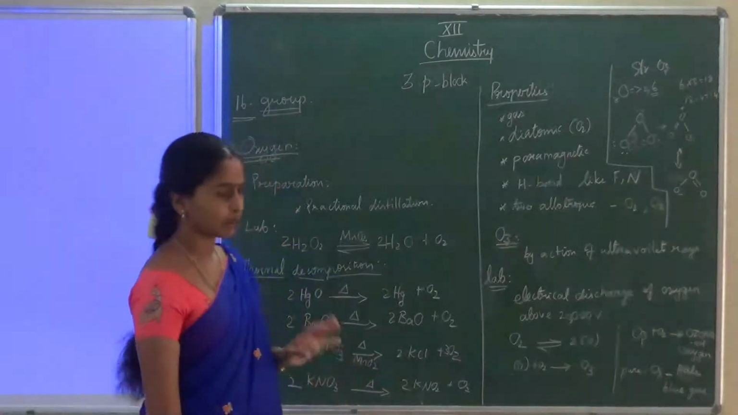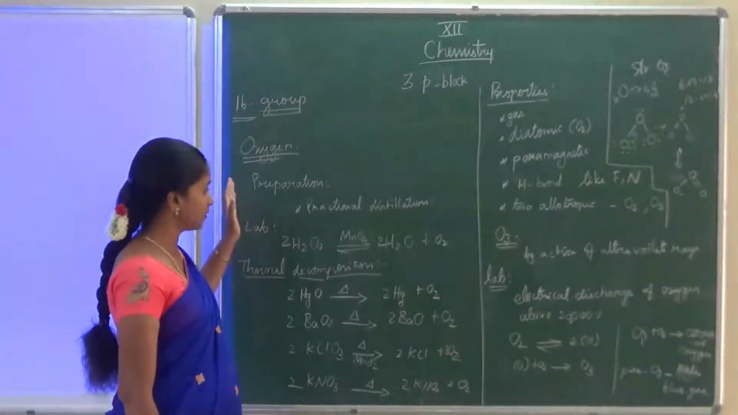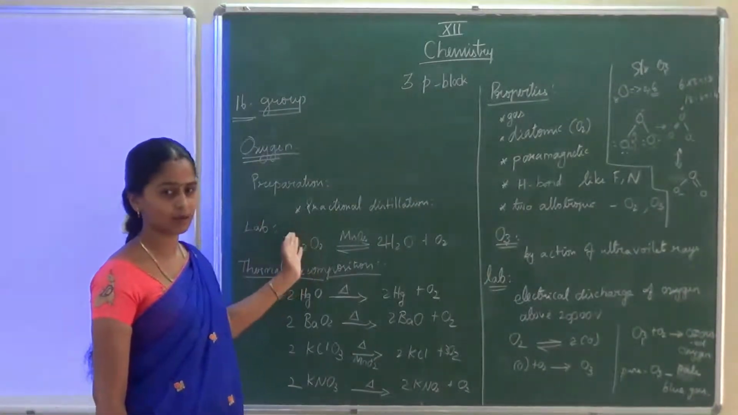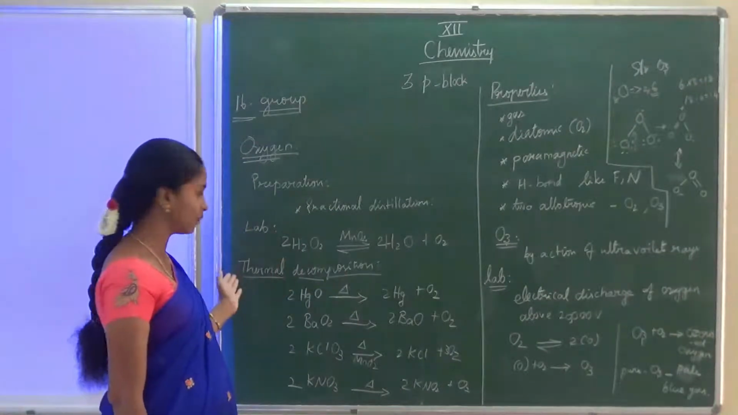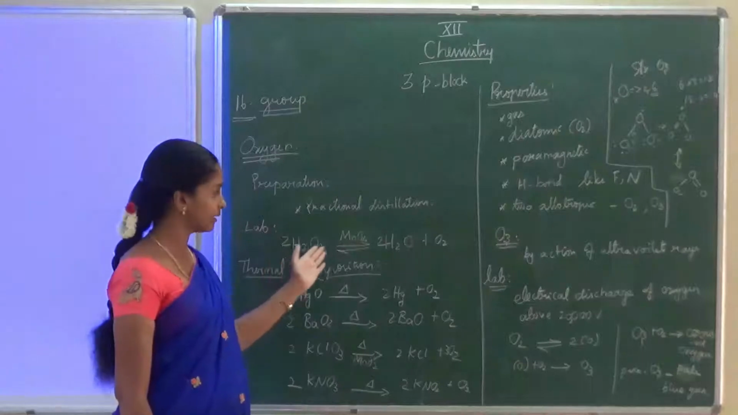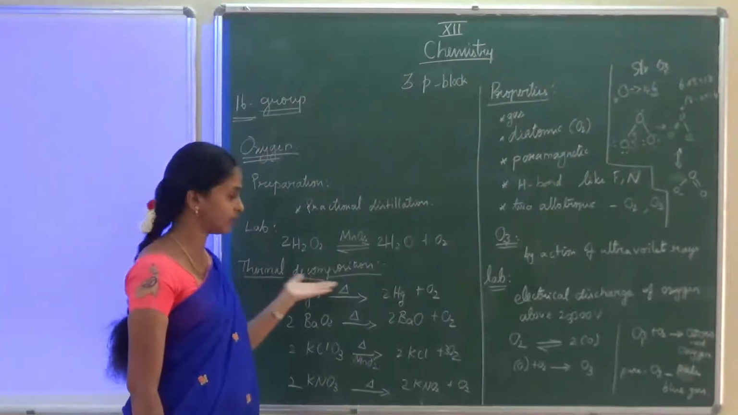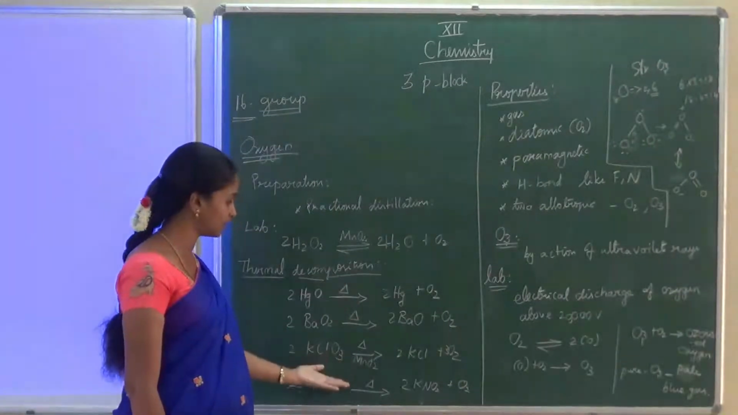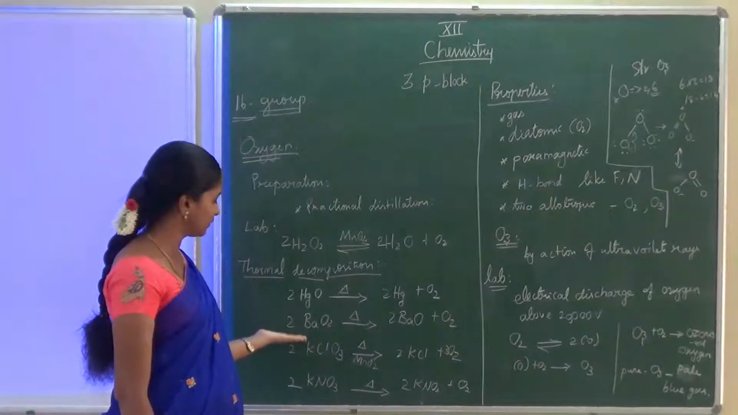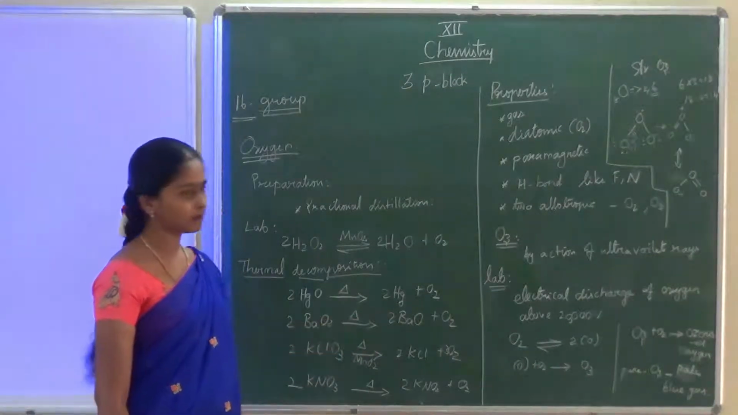So now we have discussed about oxygen, how we can prepare the oxygen. In industrial preparation we are doing fractional distillation to get large amount of oxygen. In the lab we can prepare the oxygen by using hydrogen peroxide. Here the catalyst is manganese dioxide. Then using the thermal decomposition method we can prepare the oxygen using HgO, then barium oxide, then potassium chloride, potassium nitrate we can take, and we can prepare the oxygen.